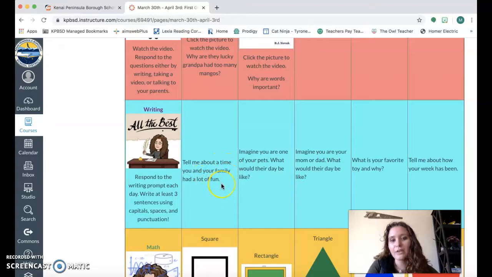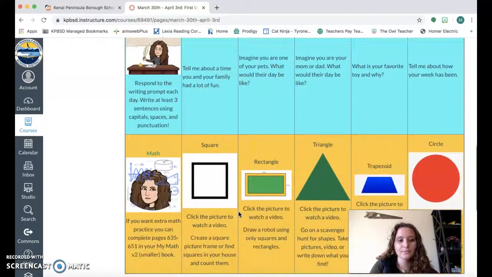I am asking that no matter what writing you are doing, you have 3 sentences at least. If you want to write more, like 5 sentences or even more than that, you are welcome to do so. But I do need you to write 3 sentences, including your capital letters, your spaces, and your punctuation, which means your periods, commas, exclamation marks, question marks.